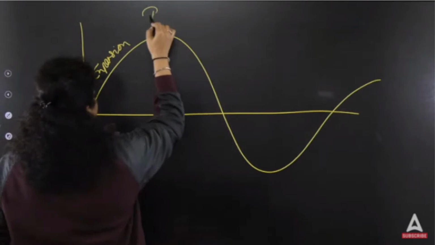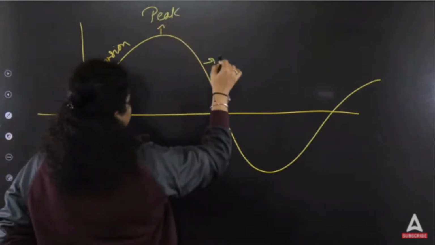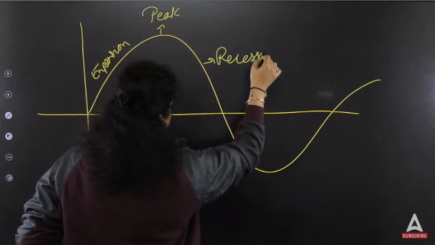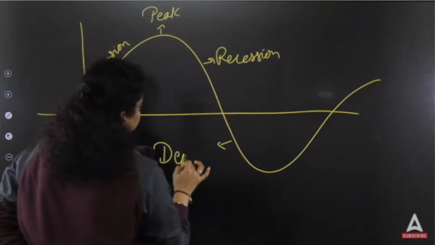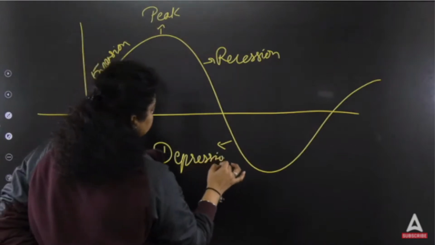Here you reach the peak stage of your business. Here you find the recession, the decline has started. The business started declining, and you will find the depression here. And here you will find the trough.